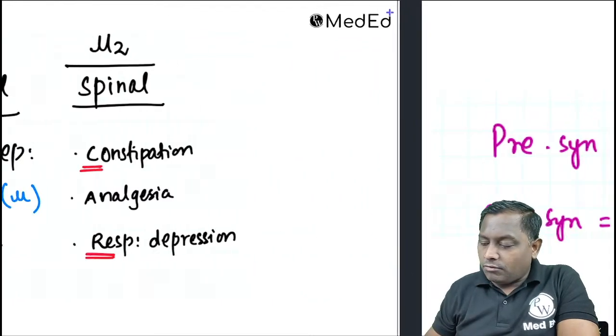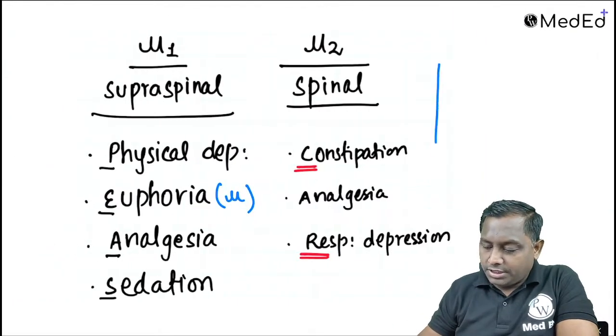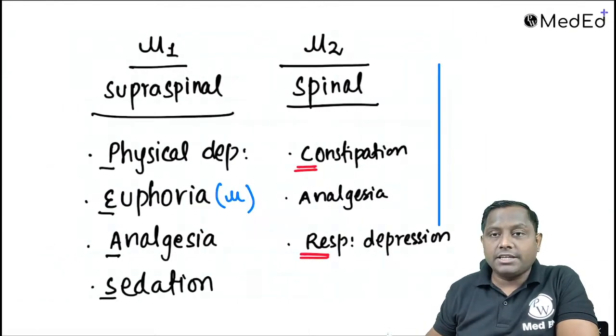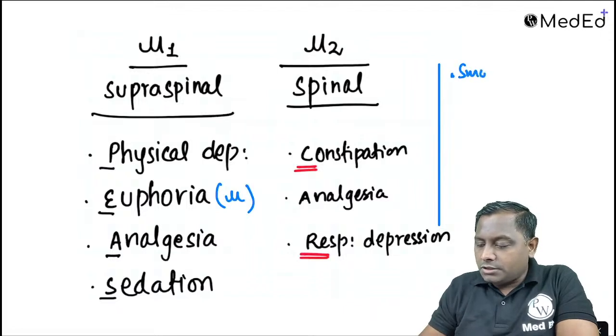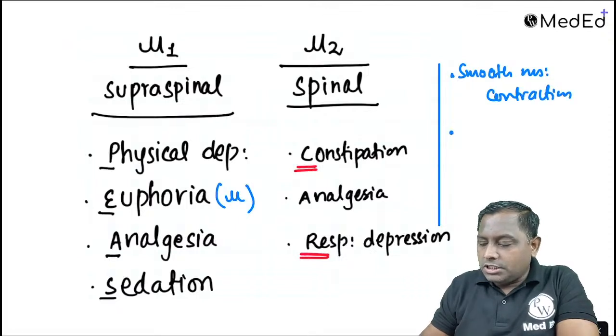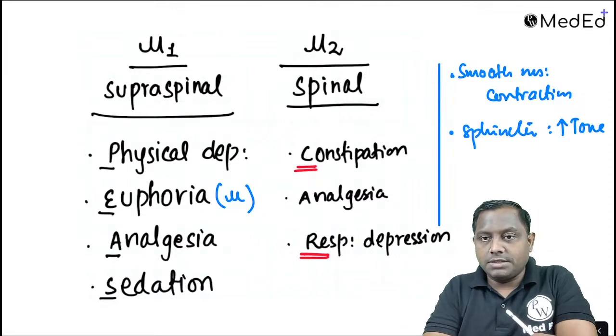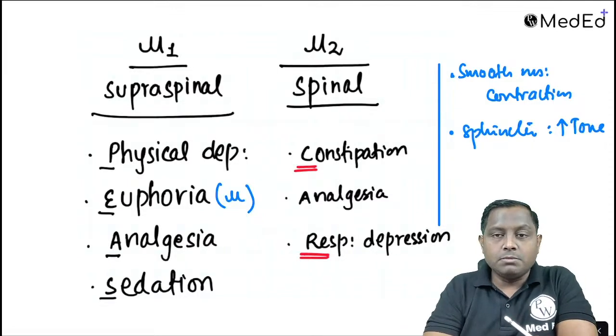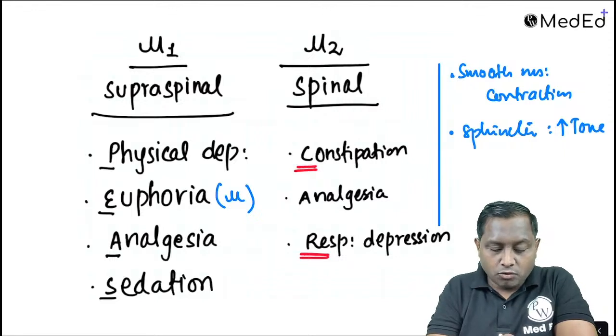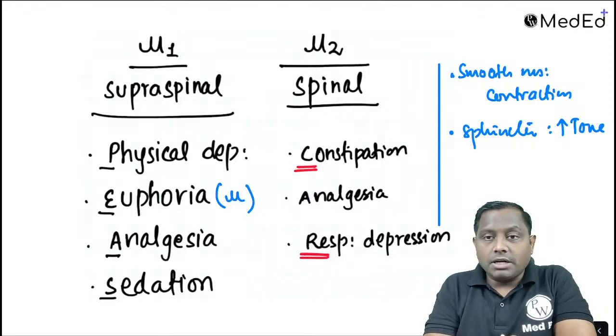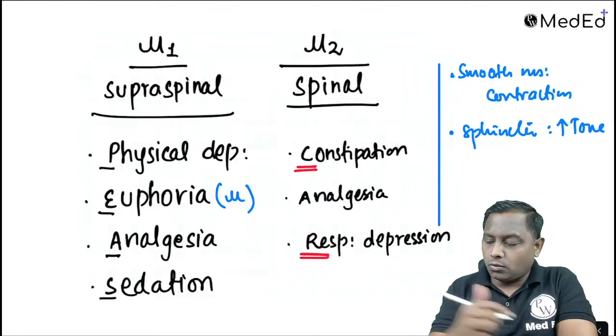In addition to this, I would like to highlight a few more important points. In addition to this, opioid का other क्या action होगा? For example, at the smooth muscle, remember opioid at the smooth muscle, they cause smooth muscle का contraction. At all the sphincters, opioid is going to increase the tone of all the sphincters. If I'm going to ask you a smooth muscle like bronchial smooth muscle, so they can cause bronchoconstriction. I repeat, sphincter pe they are going to increase the sphincteric tone, right?